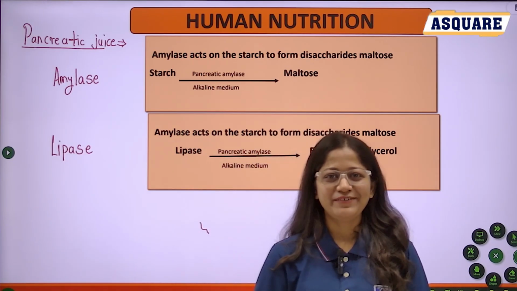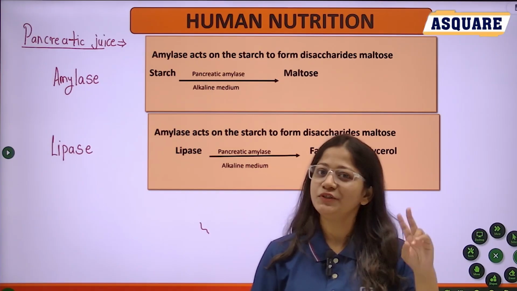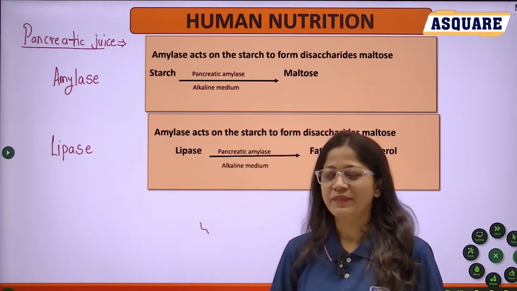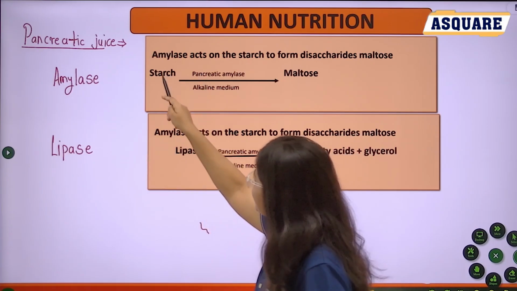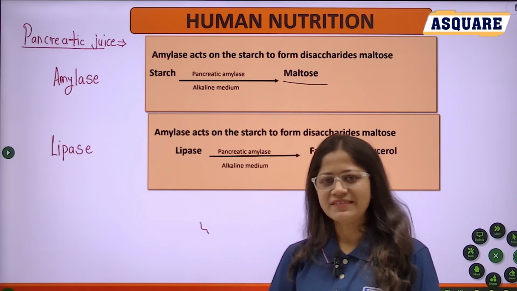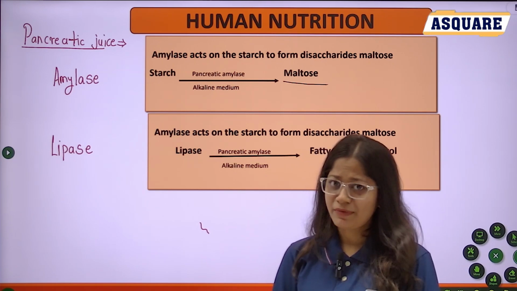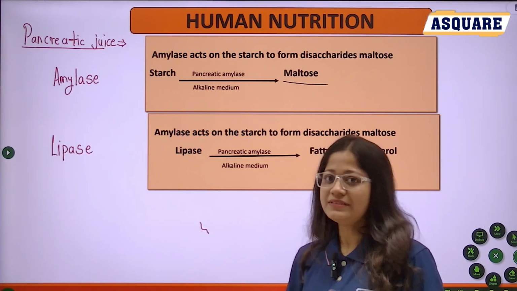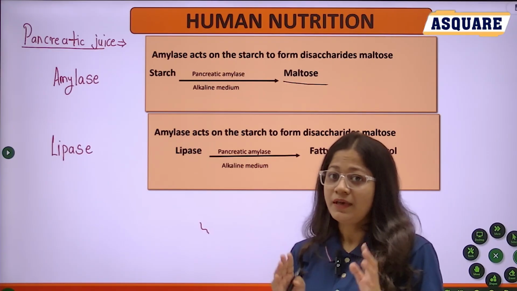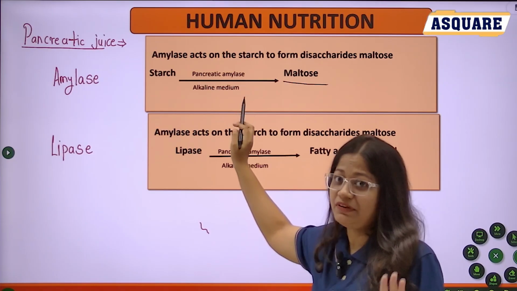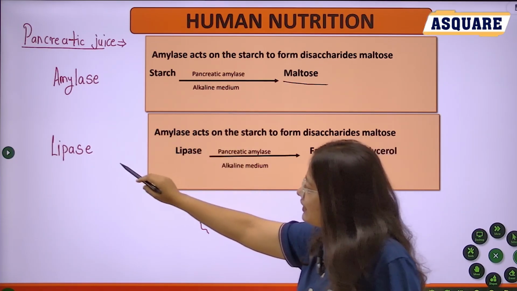Next one, pancreatic juice. Pancreatic juice contains two types of enzyme. First one, amylase, and the second one, lipase. Amylase acts on the starch and converts it into maltose. Similarly, the salivary glands also contain salivary amylase, which converts starch into maltose. Here also the same, starch is converted into maltose in the presence of pancreatic amylase, not salivary amylase.